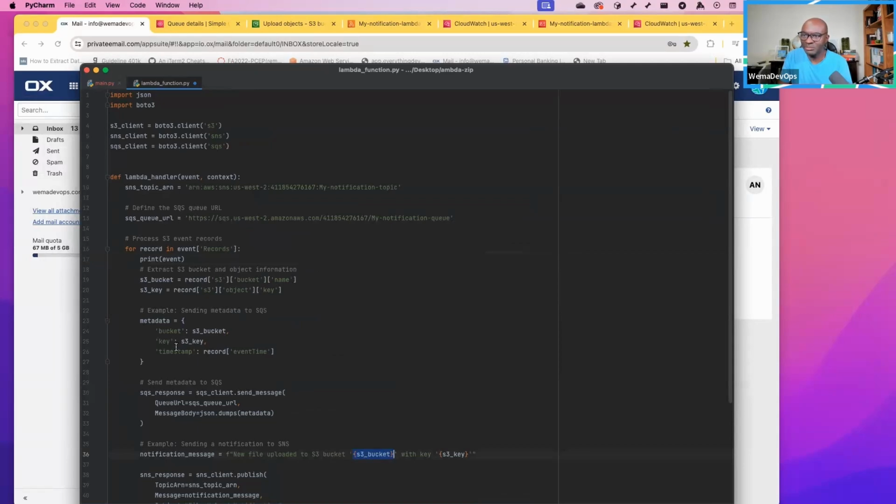We pass it as a variable, S3. That's the bucket name. We are getting it from the event, right? The event that we printed, right? The record. Then with the key, this is the name of the file. That is the key, the S3 key, right? We're getting the object key. So that is the name of the file. So this is what is sent to SNS as a notification message. But because email is a subscriber, this is what will be sent to your email.